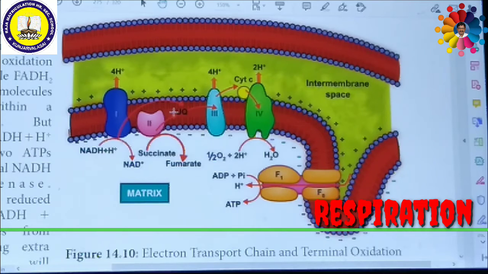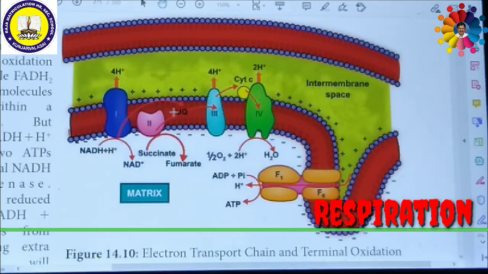In plants, an additional external NADH dehydrogenase complex is also present on the outer surface of the inner membrane of mitochondria, which can oxidize cytosolic NADH2.